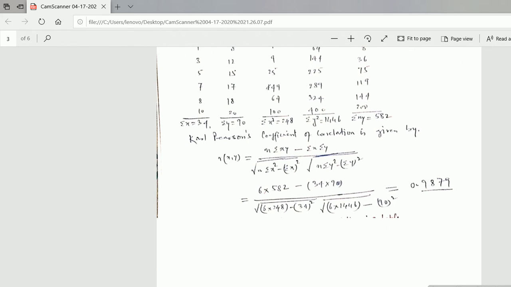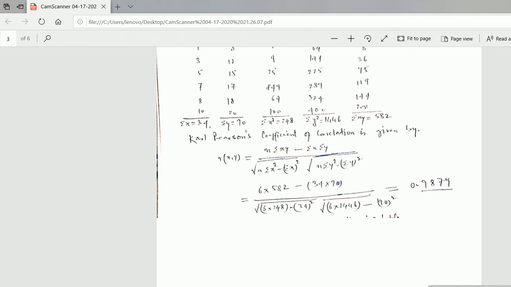You just apply Karl Pearson's coefficient of correlation, which is given by, just write it down. What is the formula? Just see the formula. The formula is r of xy is equal to n sigma xy minus sigma x into sigma y, upon under root of n sigma x square minus (sigma x) whole square, into under root of n sigma y square minus (sigma y) whole square.